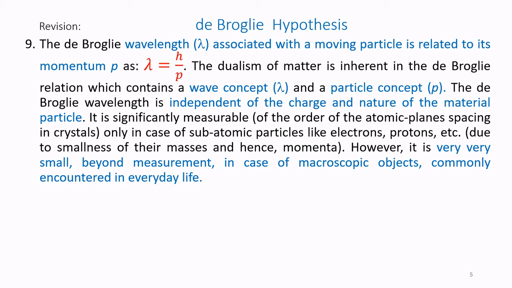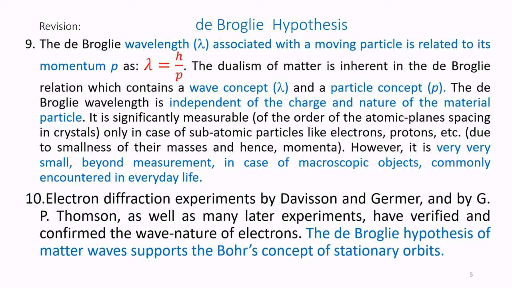For example, according to him, a ball is also a wave. Human beings are also a wave, but here we cannot measure the wavelengths. Only in the case of small particles like electrons, protons and alpha particles is it possible to measure the wavelength and prove it experimentally.